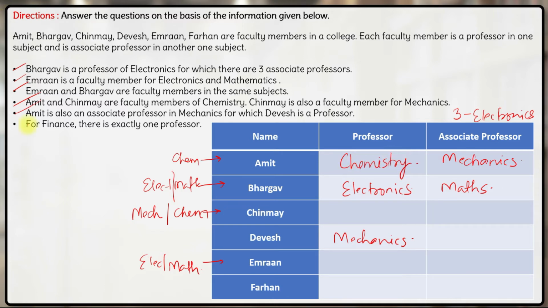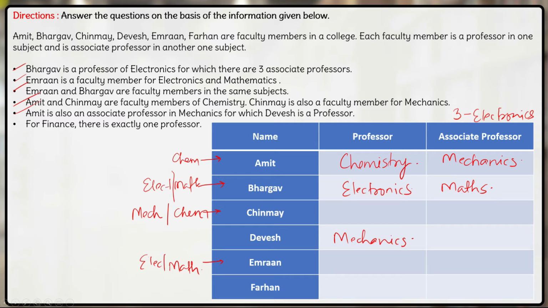Fine. Next is for finance, there is exactly one professor. So for finance there is only one professor. That professor can be either Chinmay or Imran or Farhan. We'll figure this out later. Now for electronics, we know there are 3 associate professors. Can Chinmay be an associate professor in electronics? No, Chinmay will be an associate professor either in mechanics or chemistry, but not in electronics.